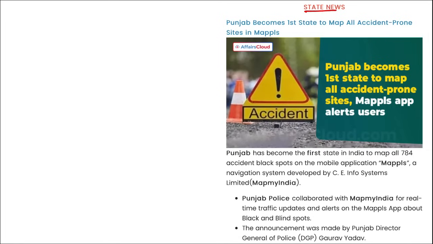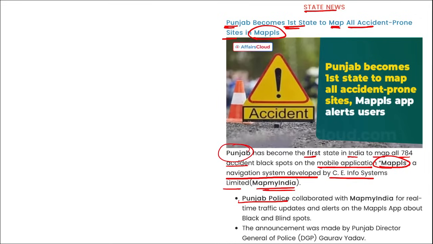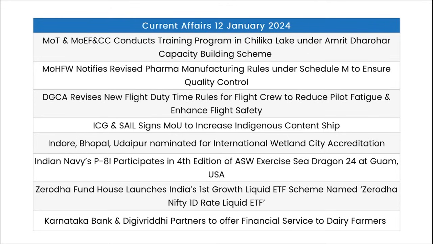Moving on, next is state news. Recently, Punjab became the first state to map all the accident prone sites in MapmyIndia's Mappls. Remember, this is a navigation system developed by Map My India, the company CE Info Systems Limited. Punjab became the first state in India to map all 784 accident black spots on the mobile application Mappls. Punjab Police collaborated with Map My India for real-time traffic updates and alerts on this app about the black and blind spots. So these were your important current affairs for the day, friends.